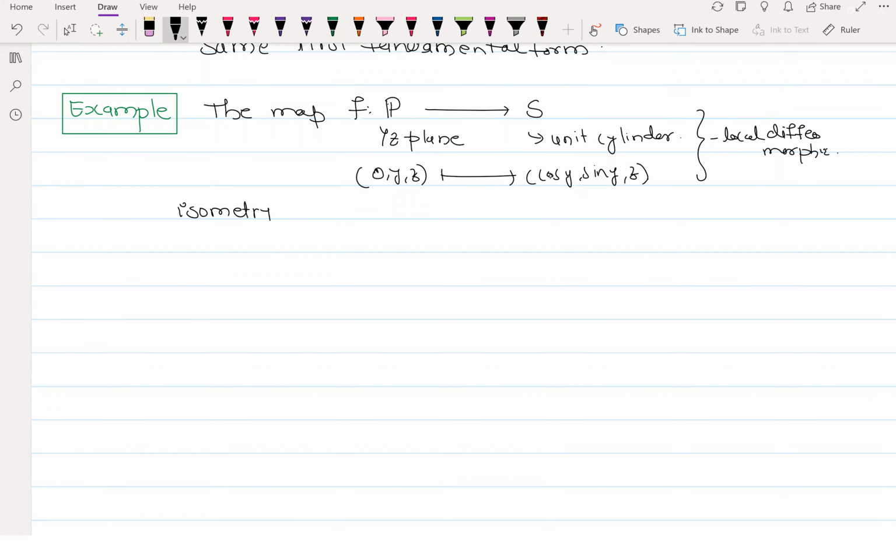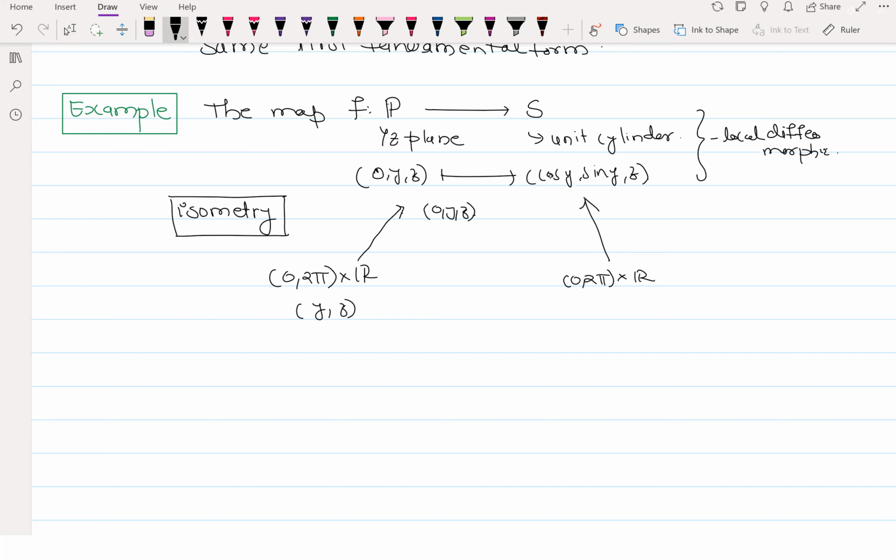So now our claim is that this is also an isometry. For isometry, we have to show that the first fundamental forms of the surface patches are the same. I'll take only one surface patch, you check it for all surface patches. So what was the surface patch we took? We took 0 to pi cross R, and it was going as y comma z goes to y comma 0 y comma z, right? You remember this? And for here, our surface patch was 0 to 2 pi cross R. How was it going? You remember how it was going? Cos y, sin y, z. You remember this?